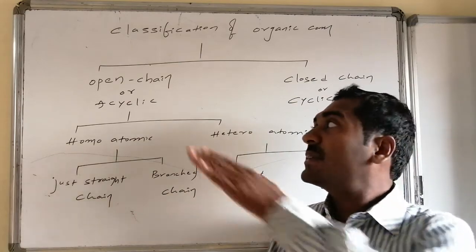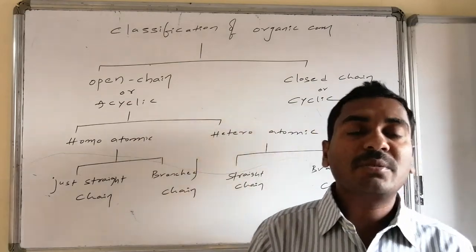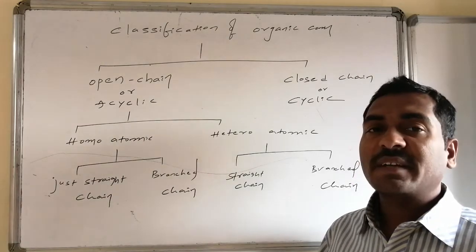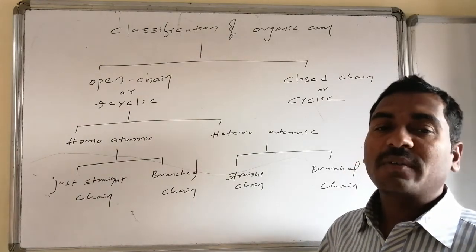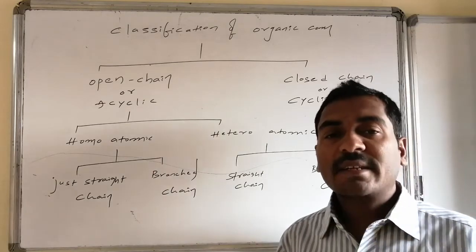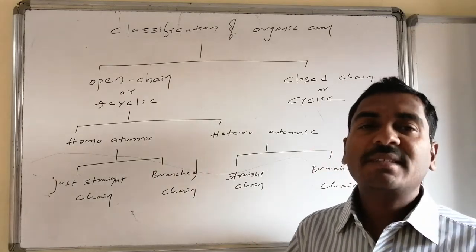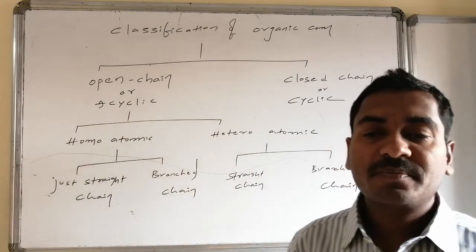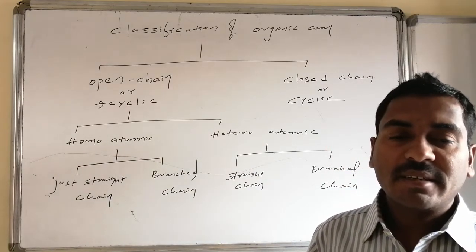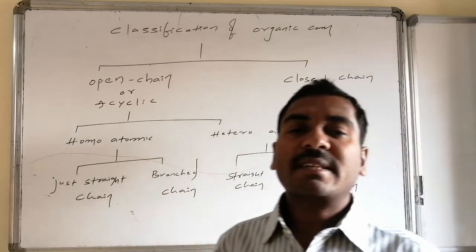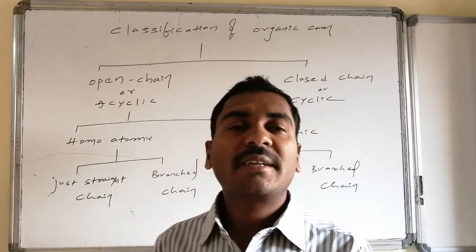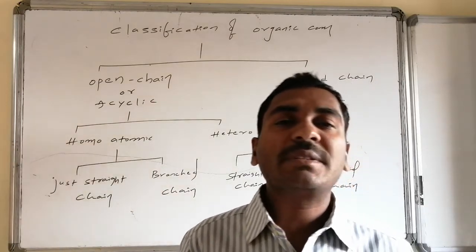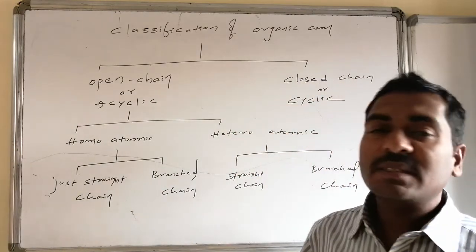But that has to be present in an open chain manner. All of those are said to be open chain compounds. And once again, it has two varieties. If it consists of chains without having branches, that is said to be straight chain compounds. And the other variety is not in a straight manner, it consists of branches. Here or there it has substitutions. Such open chains containing substitutions are said to be branched chain compounds.